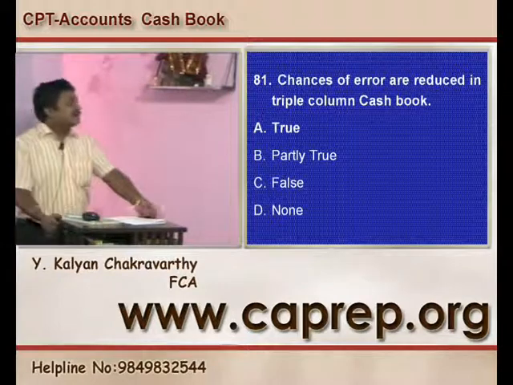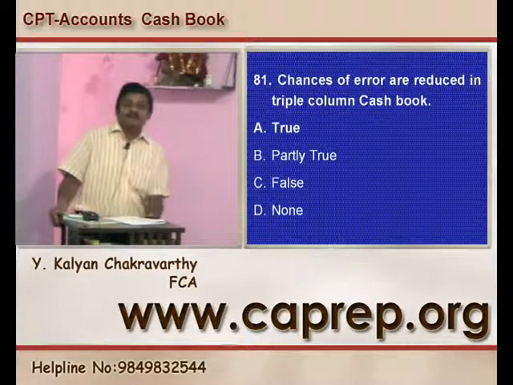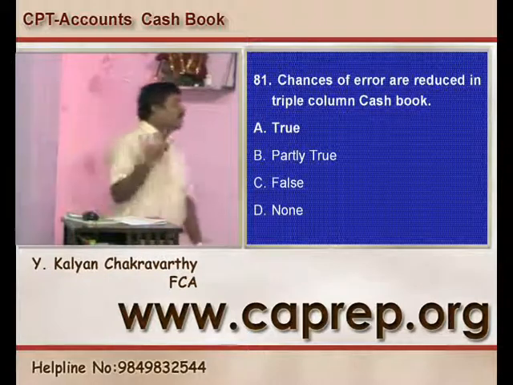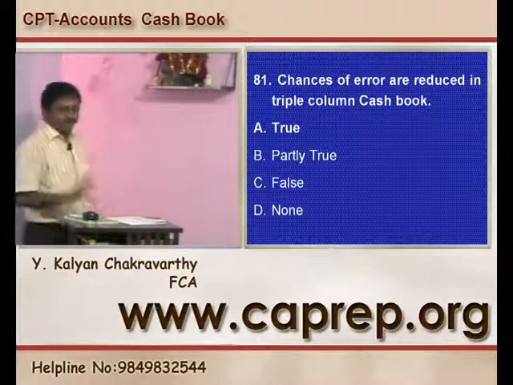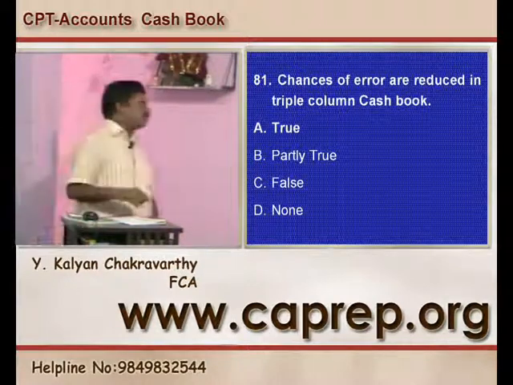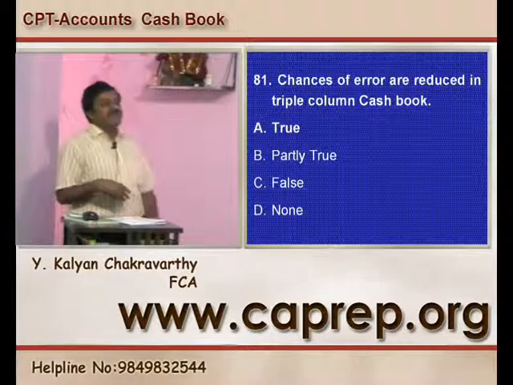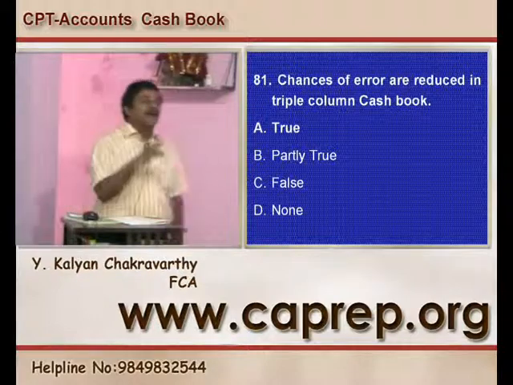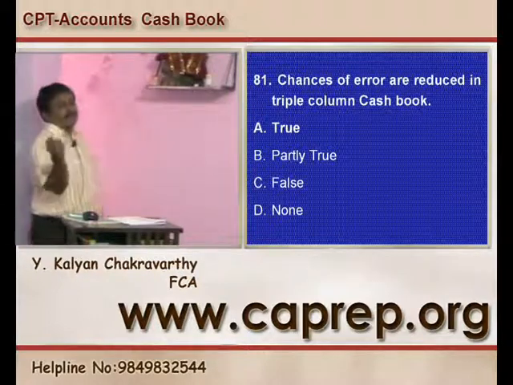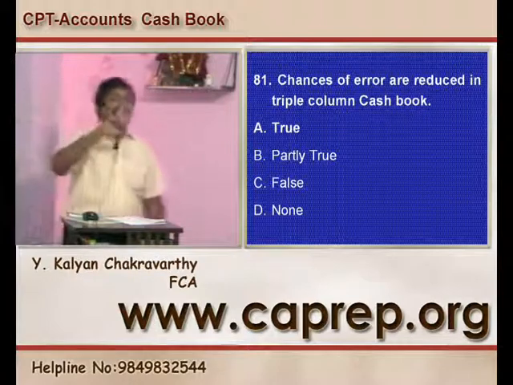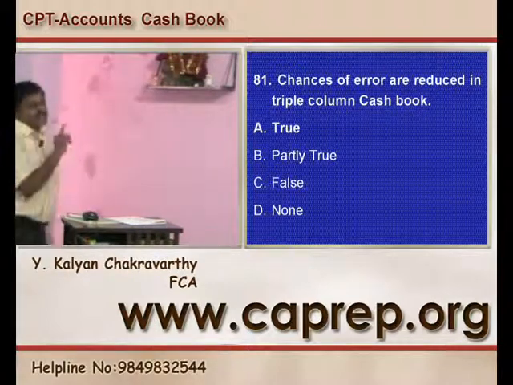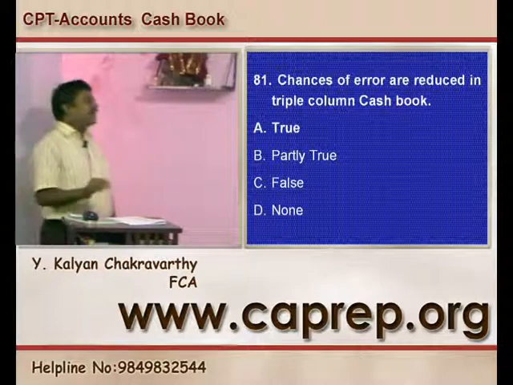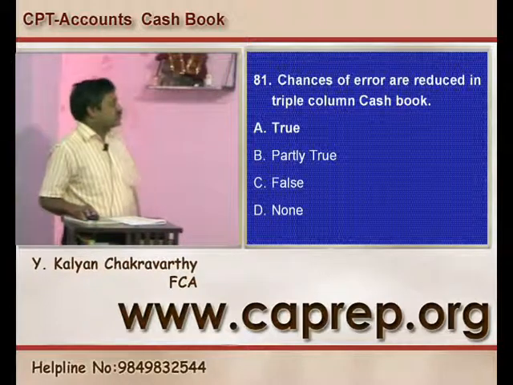Chances of errors are reduced. Yes, eliminated, if they use, then we will say it is a false statement. To the extent possible, it can very well be reduced, because two accounts are being recorded through one cash book, the triple column cash book. So chances of an error to a greater extent get reduced, because contra entries of cash deposited into the bank and money withdrawn from the bank can be cross-checked. Once cross-checking is possible, the chances of error can be reduced. So the statement is a true statement.